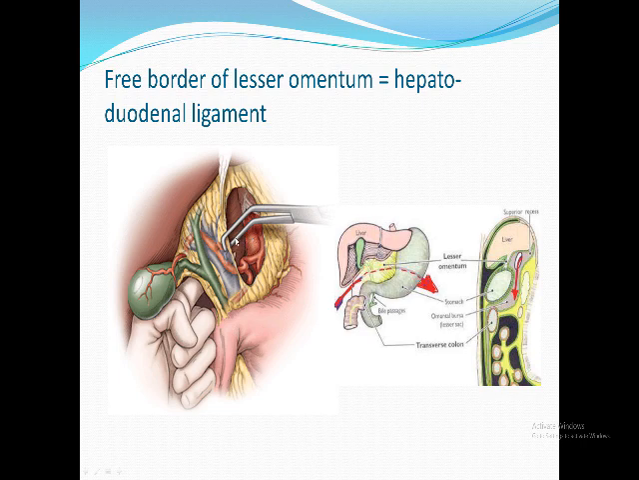Pringle's maneuver: you apply Satinsky forceps or a vascular clamp over the free border to obstruct the inflow of blood to the liver, so you will be able to see the source of bleeding and control the bleeding.